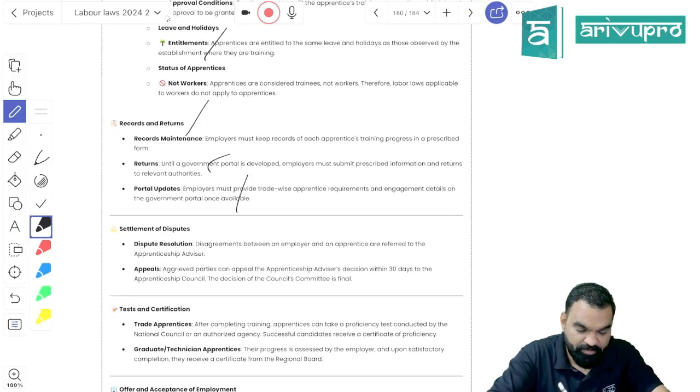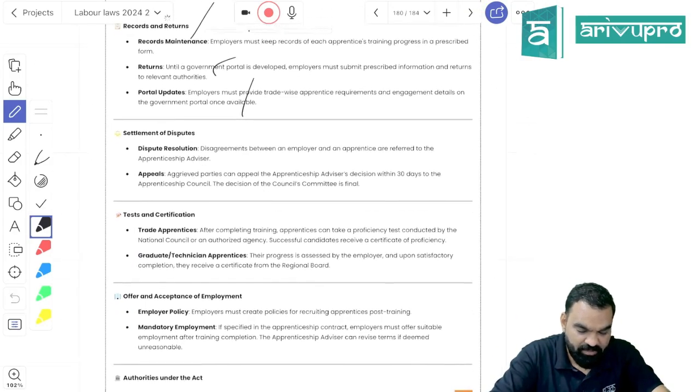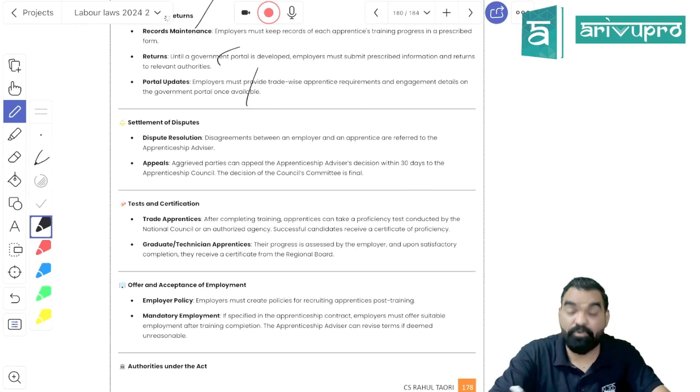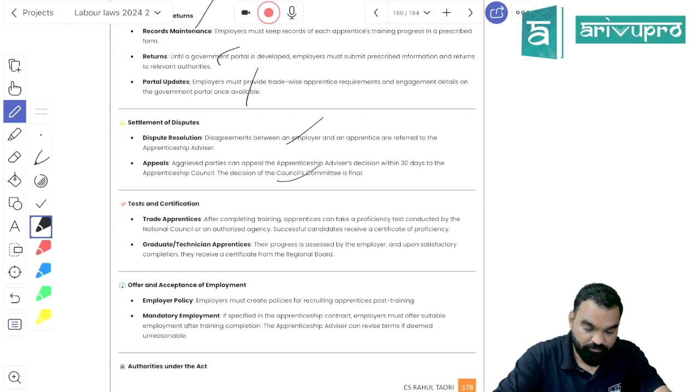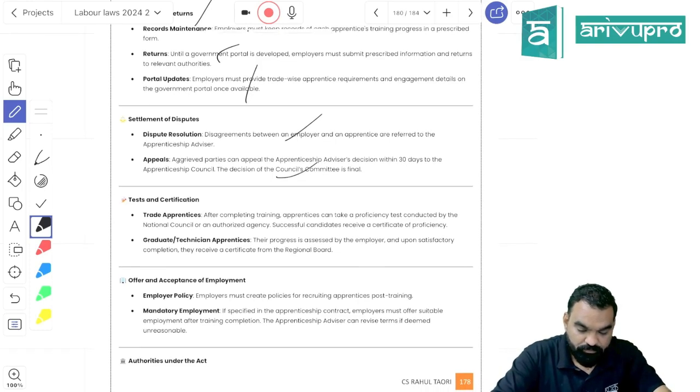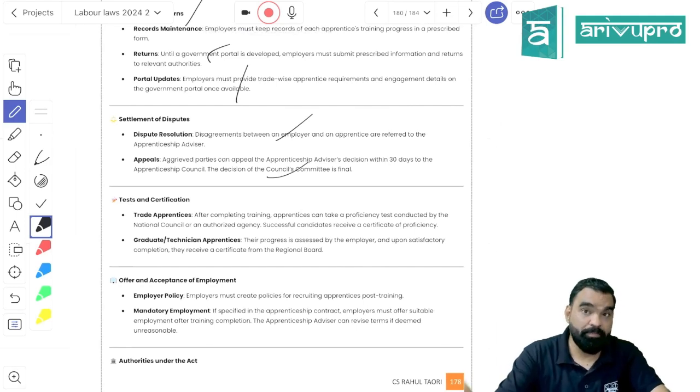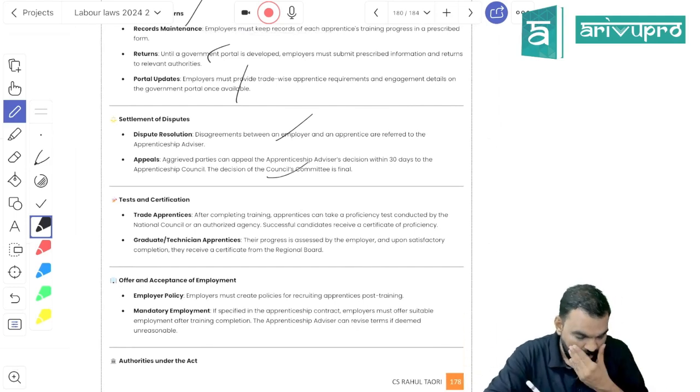All records have to be maintained and certain returns have to be filed. If there is any dispute between the trainer, employer and apprentice, it is going to be resolved by the apprentice advisor. And if you are unhappy with the order of the apprentice advisor, you can prefer an appeal within a period of 30 days.